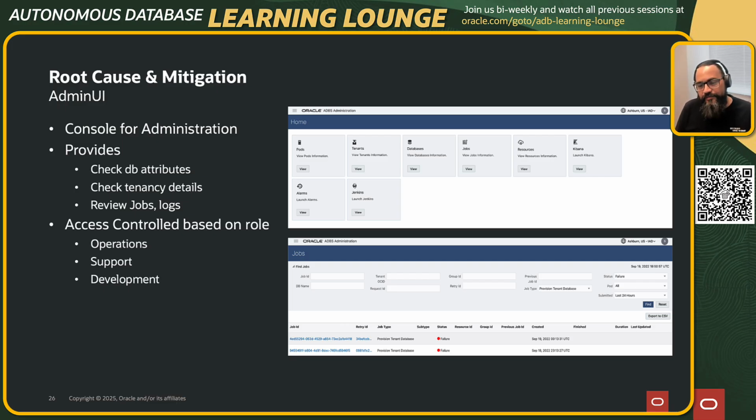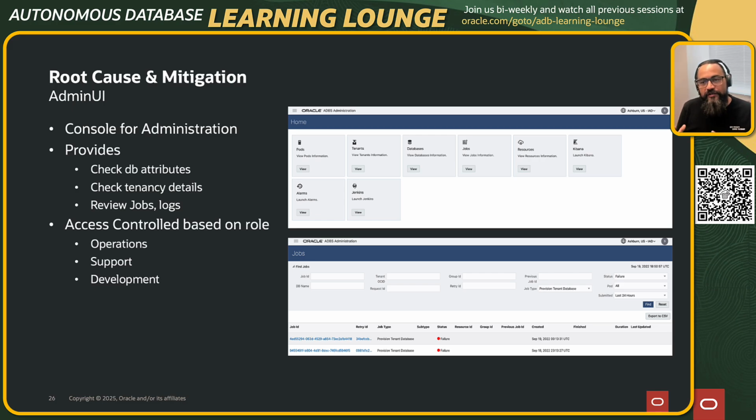A typical example is, let's say a customer issue comes in, and as a developer I need to know how many CPUs this PDB has, how many CPUs this database has, what the storage configuration is. Has the customer enabled auto scaling on the storage side? Or let's say I want to see all the operations the customer has done, all the LCM operations which have happened. Everything is there in this admin console.